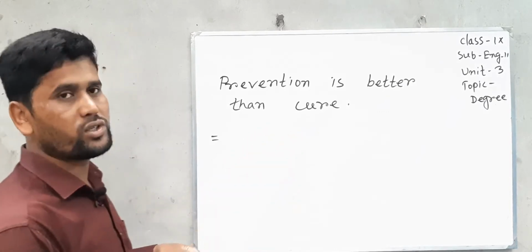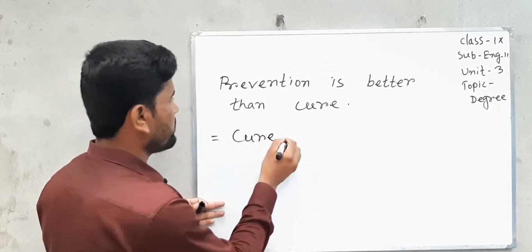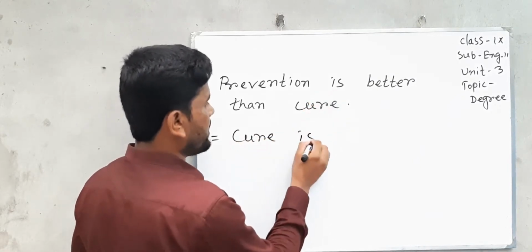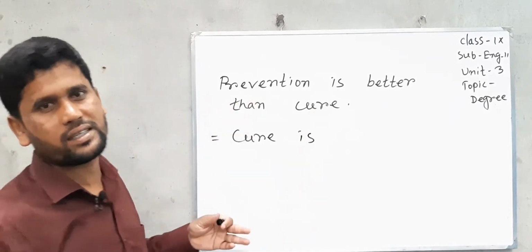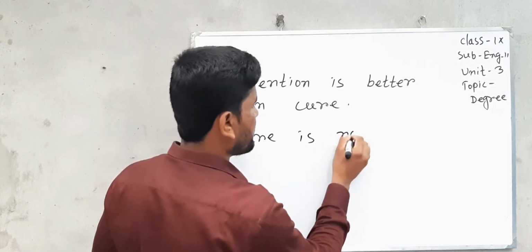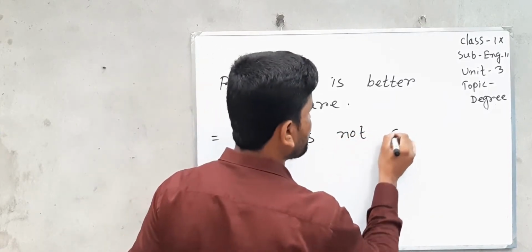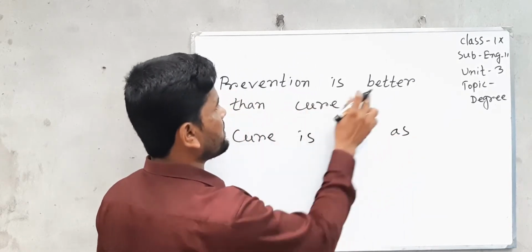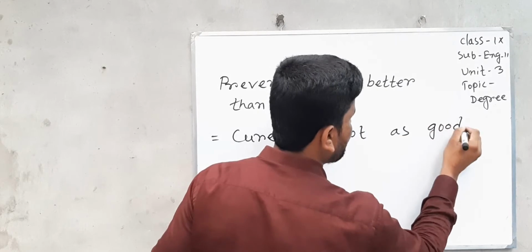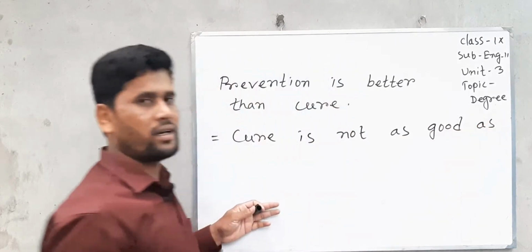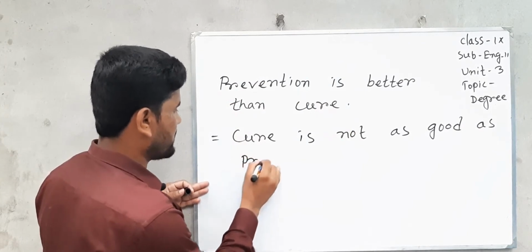First we need to use the subject, cure, and verb. And I also mentioned, if the sentence is affirmative, the other sentence will be negative. And as it is a positive sentence, we should use as or so. Then the positive degree: better is the comparative degree, so we can use good, and after as we can use the subject, prevention.